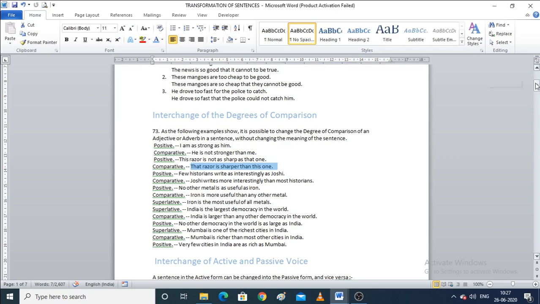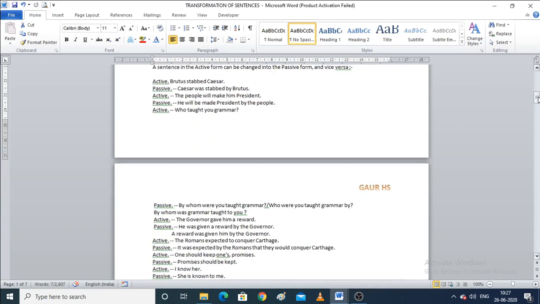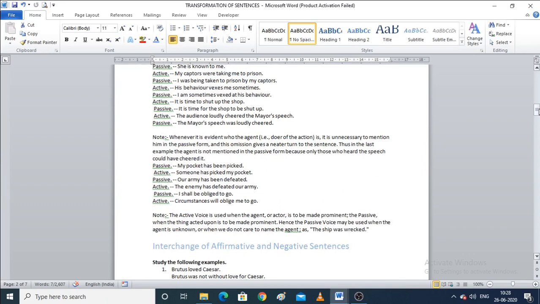Now the next one, which is interchange of active and passive voice. When we are changing an active sentence into a passive voice, how do we do that? Before that, I want you all to know that the active voice is used when the agent or the actor is to be made prominent.